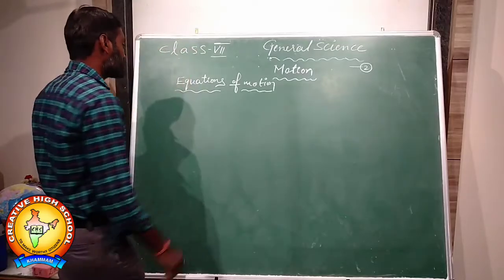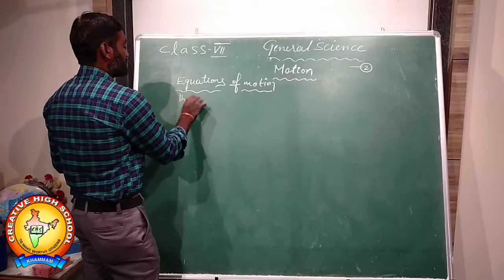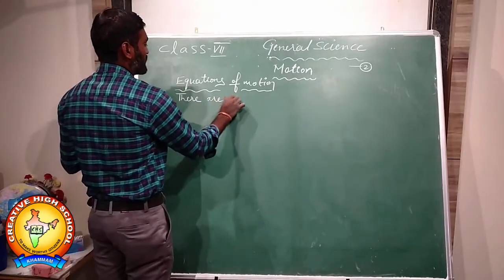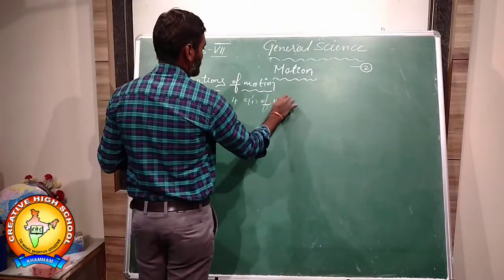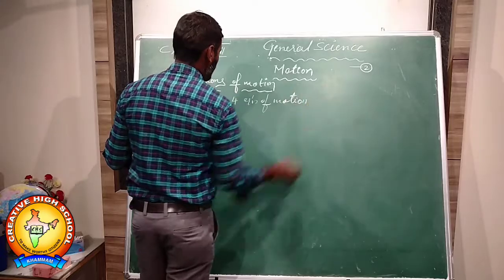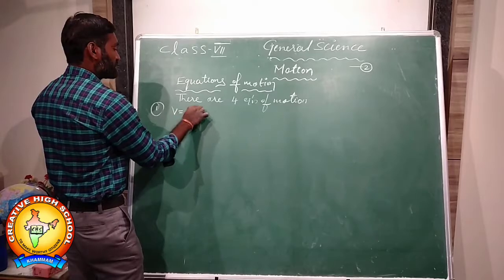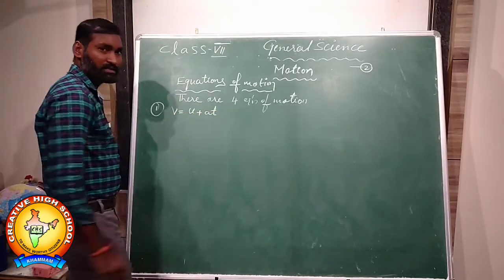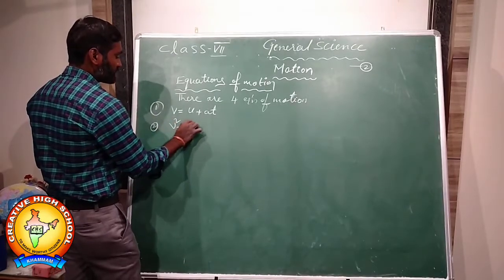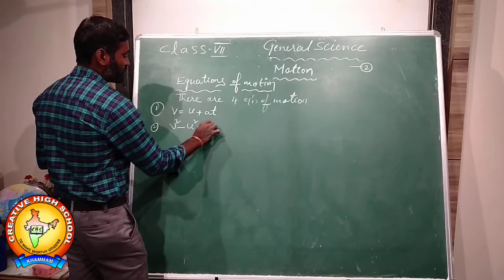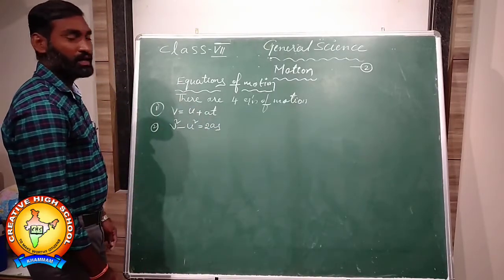There are four equations of motion. One is v is equal to u plus at. Second one, v square minus u square is equal to 2as.